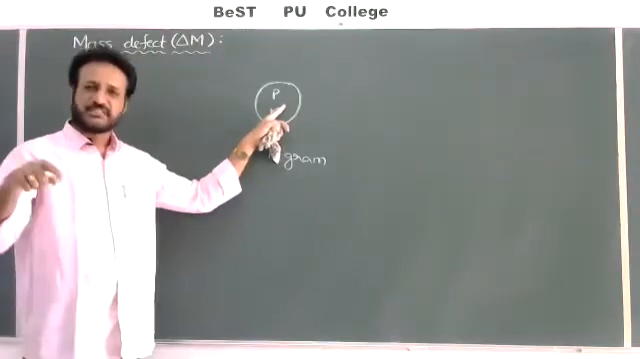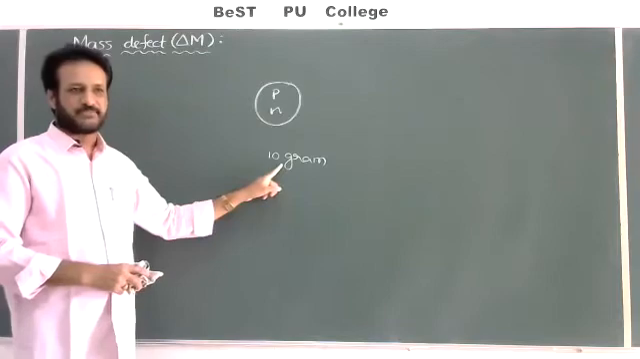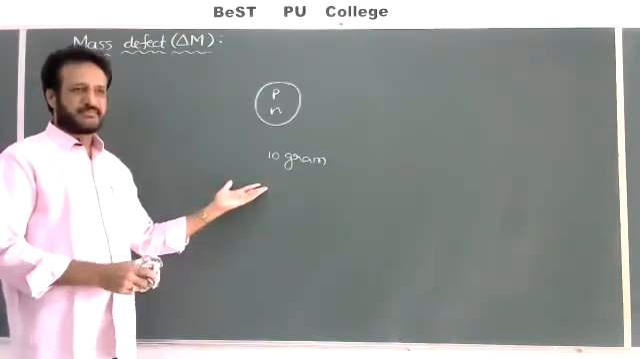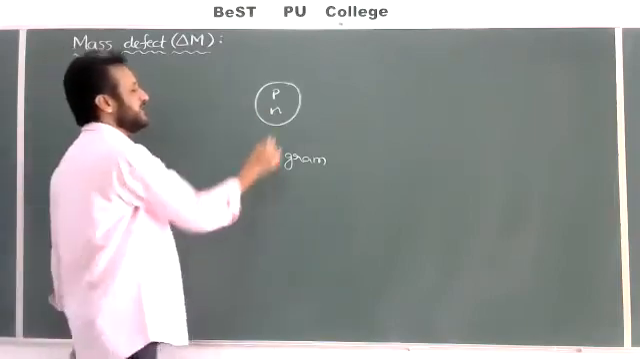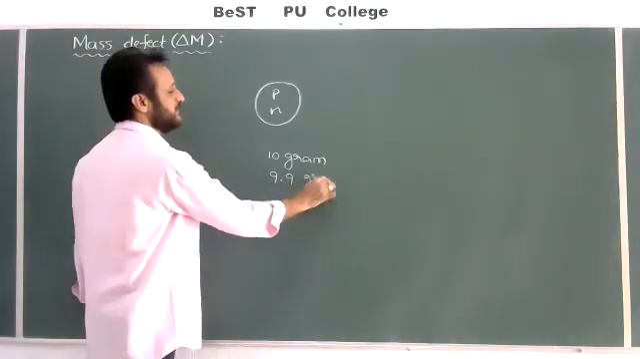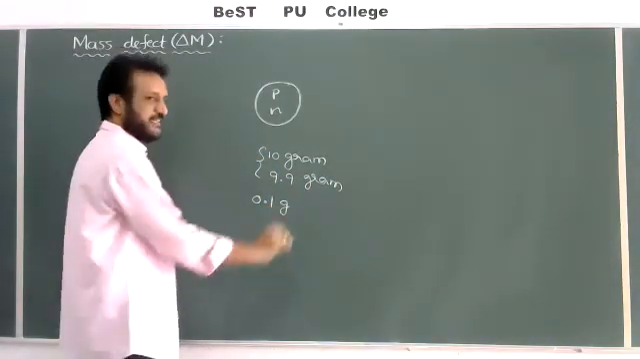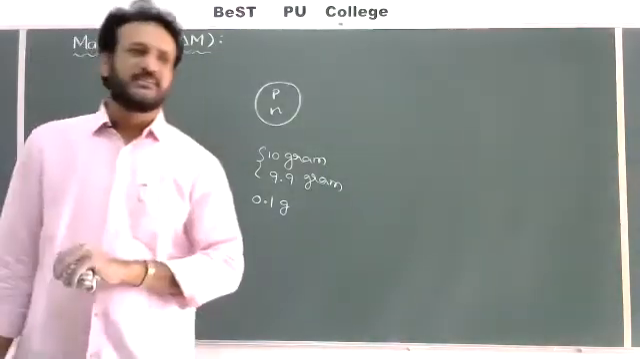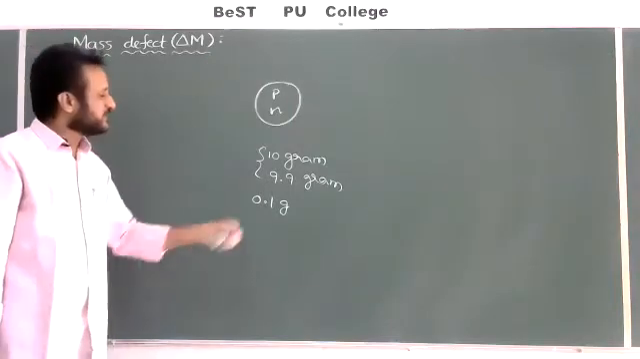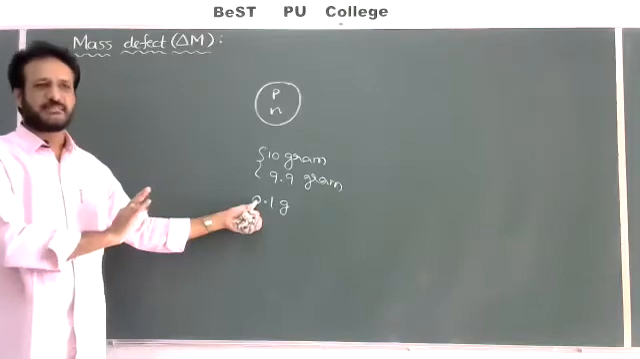Nucleus contains protons and neutrons. I am saying the combined mass of protons and neutrons is 10 gram. So the mass of the nucleus should also be 10 gram, correct? But when I calculate experimentally, I am getting only 9.9 grams. How much difference is there? 0.1 gram difference is there, correct? Where this 0.1 gram has gone, that is what we call mass defect. This 0.1 gram is a rough calculation only. Don't remember these numbers, correct?